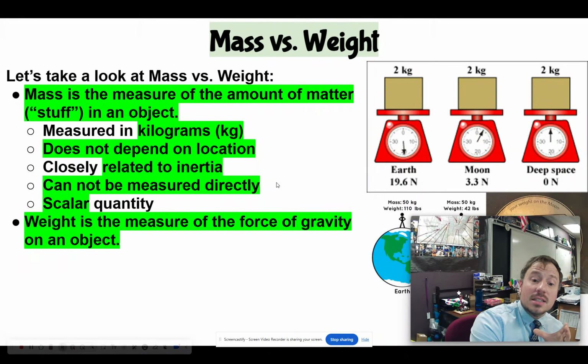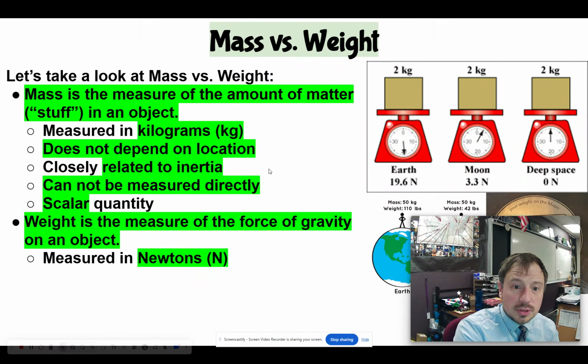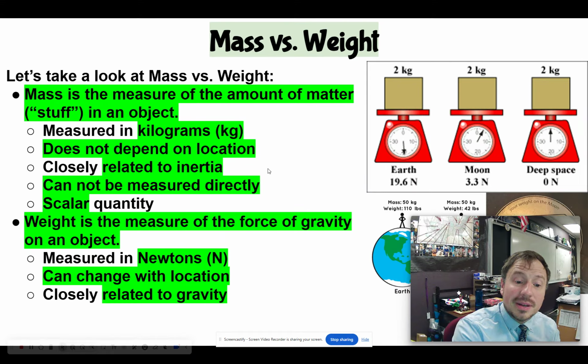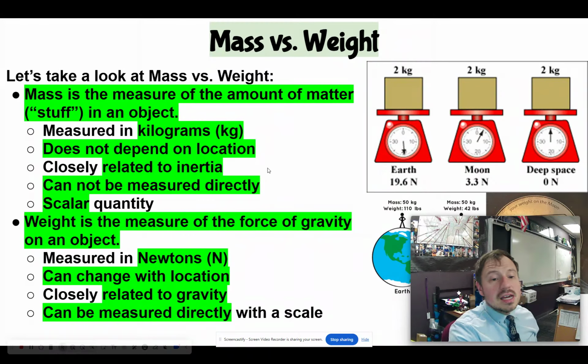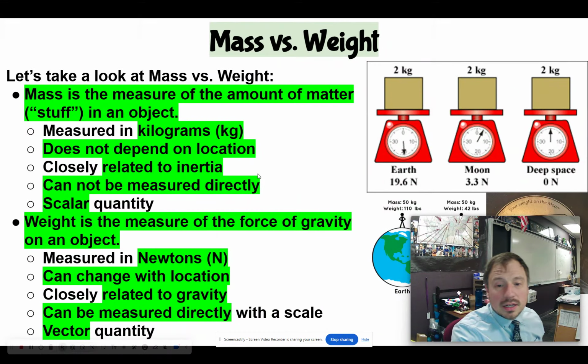Now, weight is the measure of the force of gravity on an object. So it's a force. It is measured in newtons, represented by a capital N. It can change with location. It is closely related to gravity, can be measured directly with a scale, and it is a vector quantity, meaning it has both magnitude and direction.